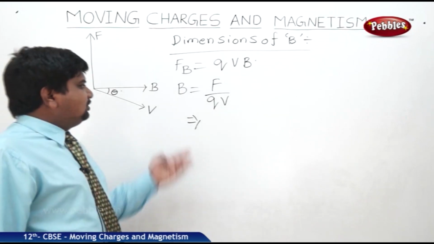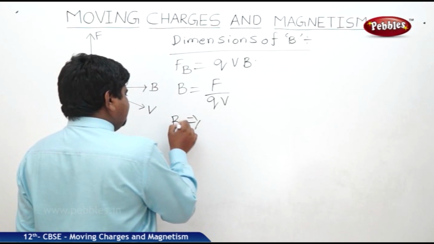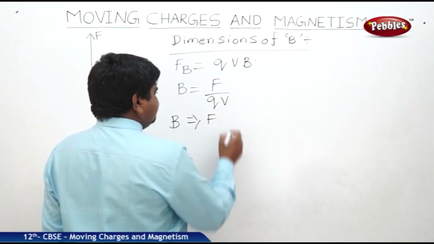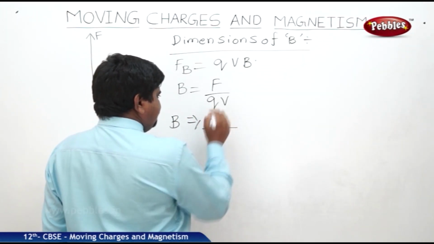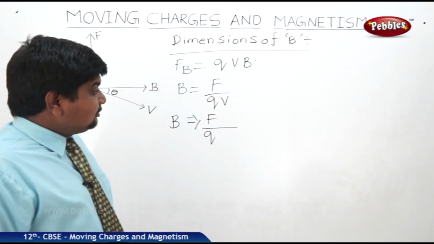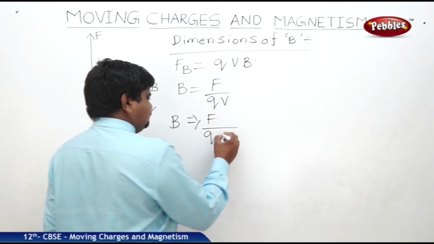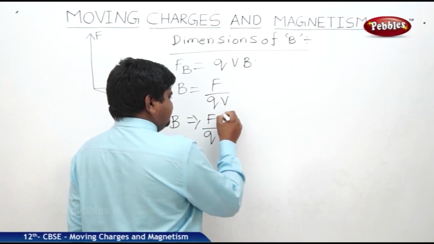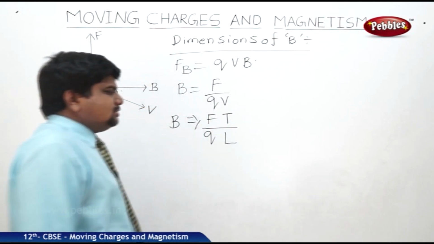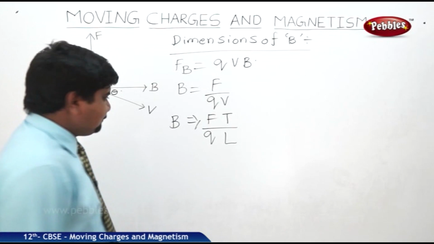Velocity, because we should write everything in fundamentals. So B is equal to F by Q, which means charge only, and velocity is displacement by time, or length by time.